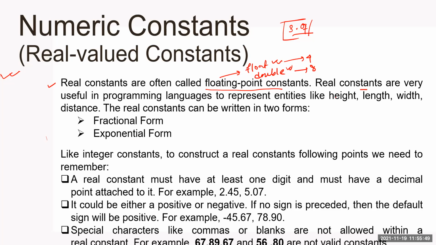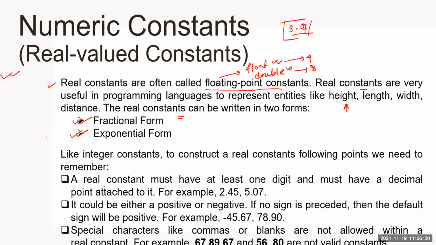Real constants are very useful in programming language to represent entities like height, which needs a real valued number, some centimeter, some inch. Length is also centimeter, inch, width is also, and distance also some kilometer and meter. So in C programming, how can we represent real constants? Two different ways we can represent real constants. One is fractional form, another is exponential form. We'll see an example of each of these categories.